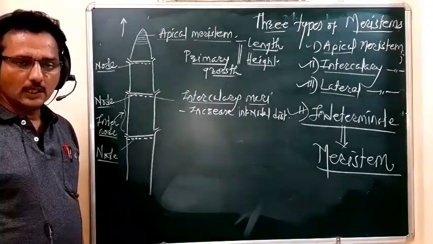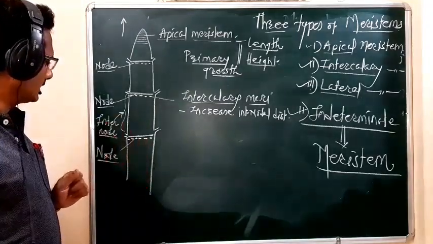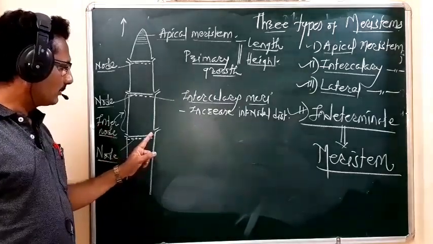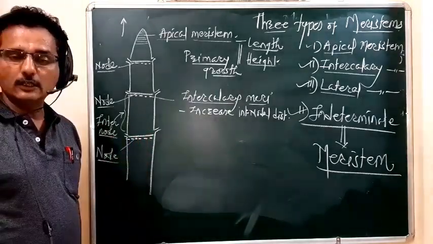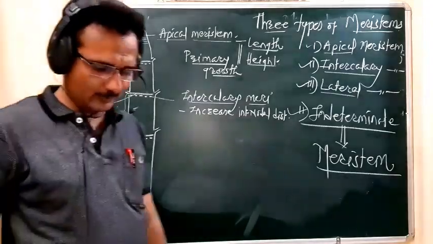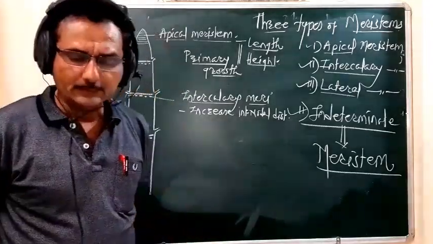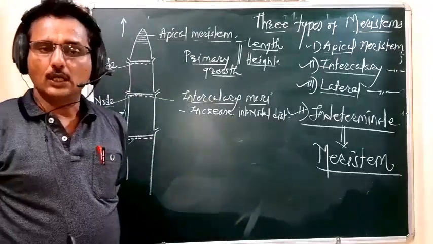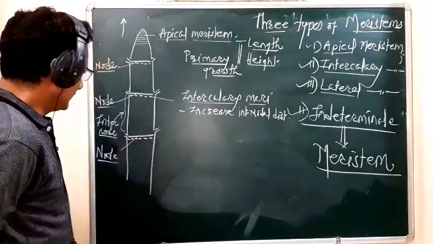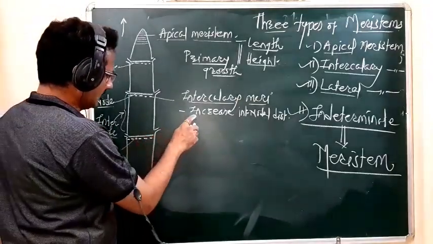Along with that, they take part in the formation of the leaf primordia and the lateral bud. Remember, the leaf primordia and the lateral bud are formed because of the intercalary meristem.